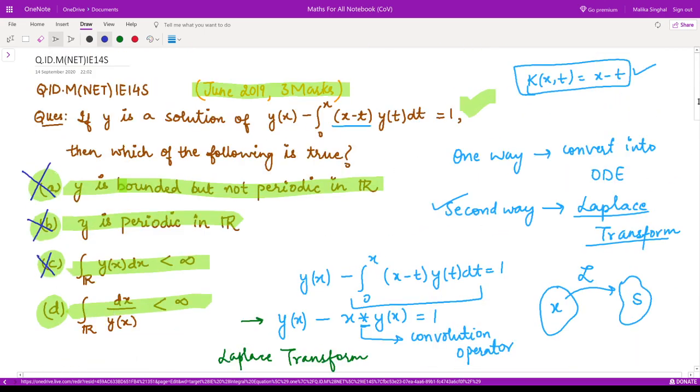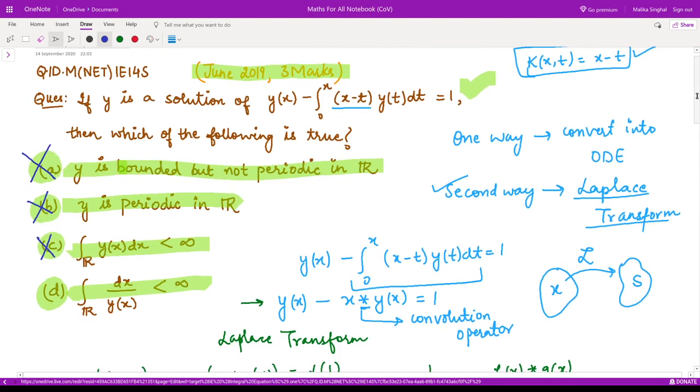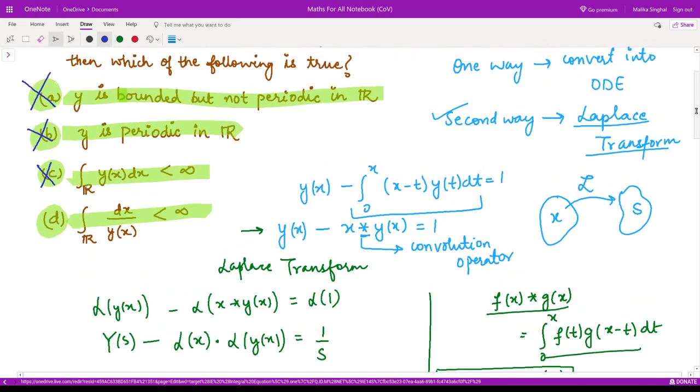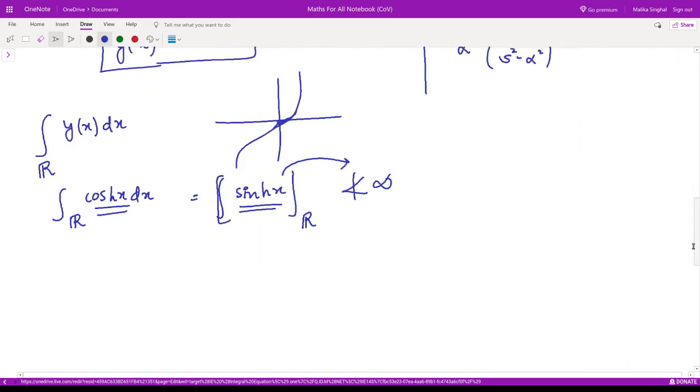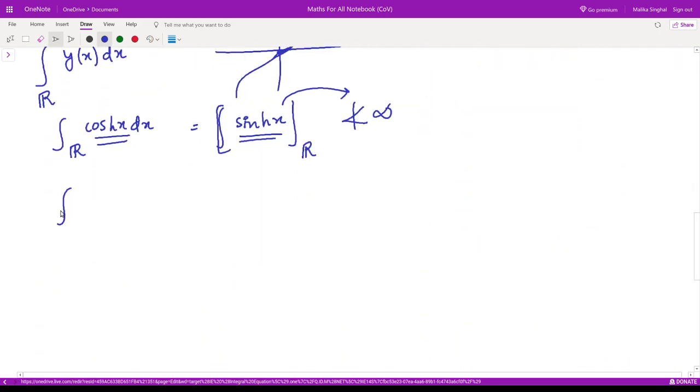Moreover, we have to check the fourth option, although this should be correct because all three are wrong, but for the sake of completeness, let us just do it. So the fourth option is integration over the region R, dx divided by y of x. You can write cos hyperbolic x as e to the power x plus e to the power minus x, divided by 2.